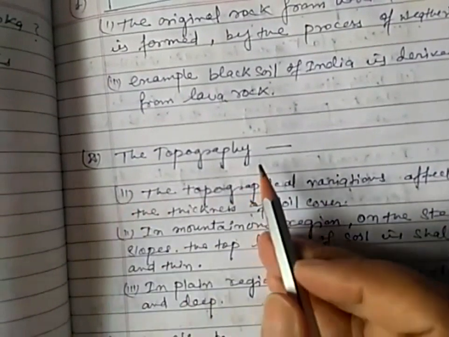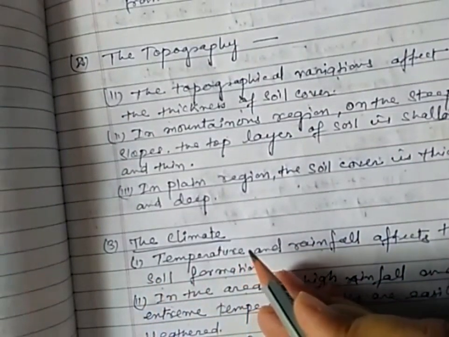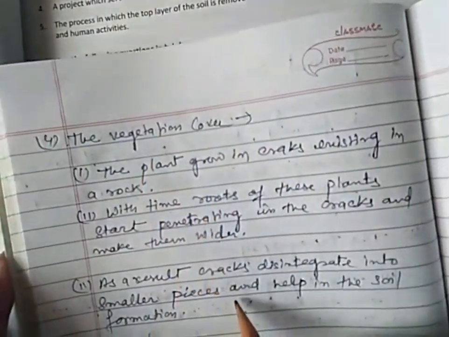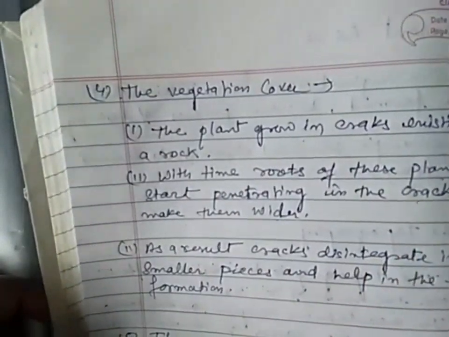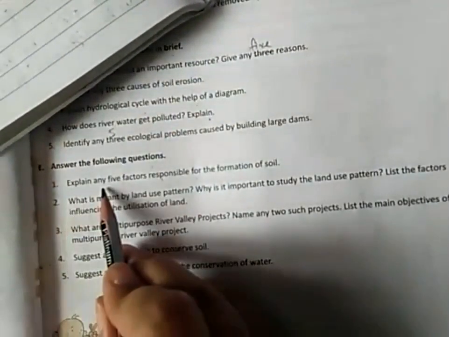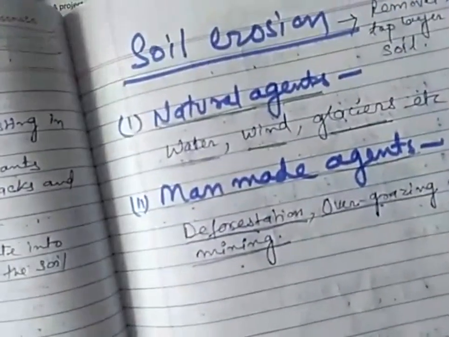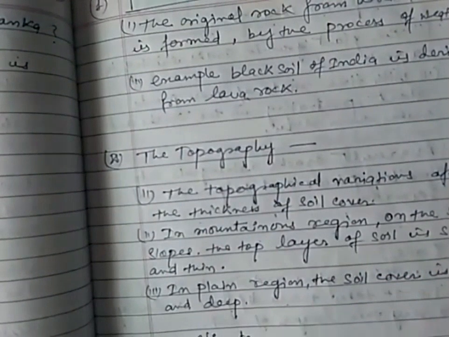The question may demand how topography affects the formation of the soil, how climate affects the formation of the soil, or how the vegetation cover affects the soil, and then you will have to write all these points. But if the question demands explain any 5 factors responsible for the formation of the soil, then you will write down all these factors and give 1 or 2 line explanation.